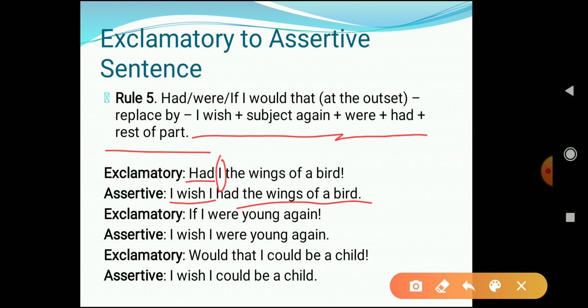Okay, let's see the second example. If I were young again. So again we have to replace it by what?